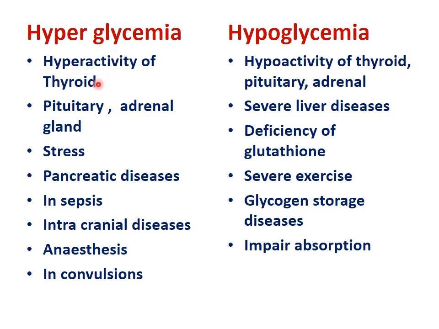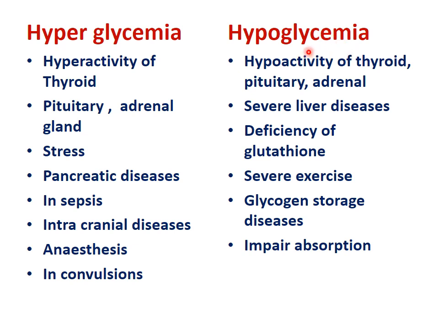So hyperactivity of the pituitary, hyperactivity of the thyroid, and the adrenal gland, all this increases blood glucose. Stress increases blood glucose. Pancreatic disease increases blood glucose. In sepsis, blood glucose is increased. In intracranial disease, blood glucose is increased. If some anesthesia is given, then blood glucose is increased. And in convulsions, the blood glucose is increased.